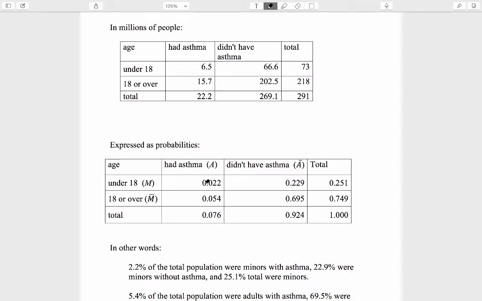What is the probability that a randomly selected person had asthma and was under 18, so the probability of A intersect M equals 0.022. This is 6.5 million divided by 291 million. 6.5 million people in the event A intersect M out of 291 million total in the sample space. The experiment is to draw randomly from these 291 million people, so that's the number we're dividing by to find the probability. Similarly, the probability of not having asthma and being a minor equals 0.229.